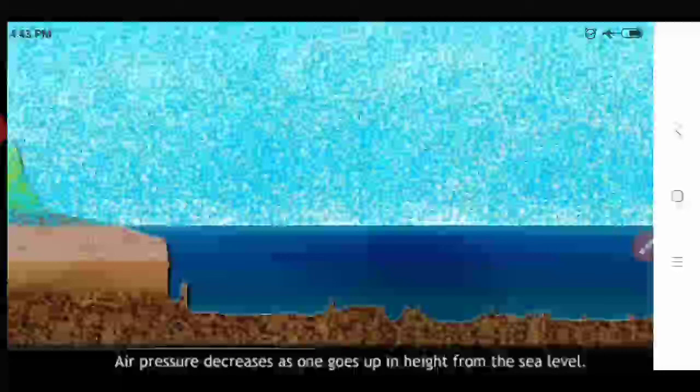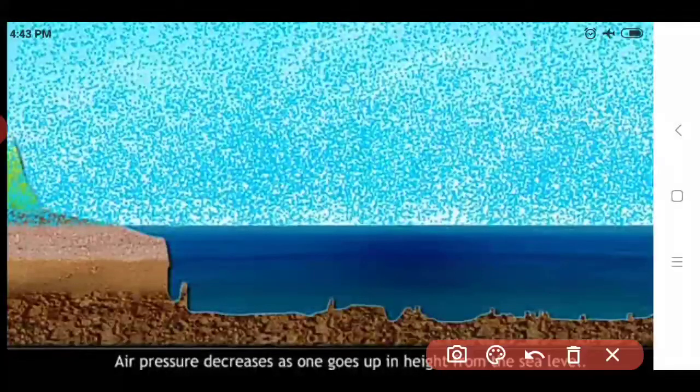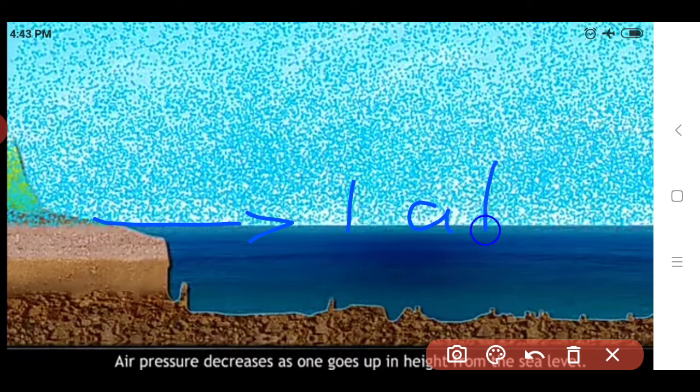So air pressure decreases as one goes up in height from the sea level. If we go away from the sea level, what happens? In the last image we see the amount of atmospheric pressure at the sea level. At the sea level it is 1 atmosphere. In short, here we write down 1 atmosphere.